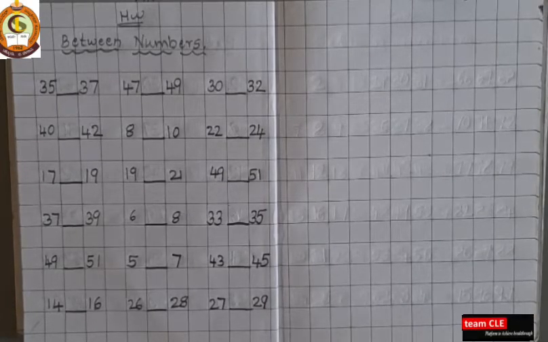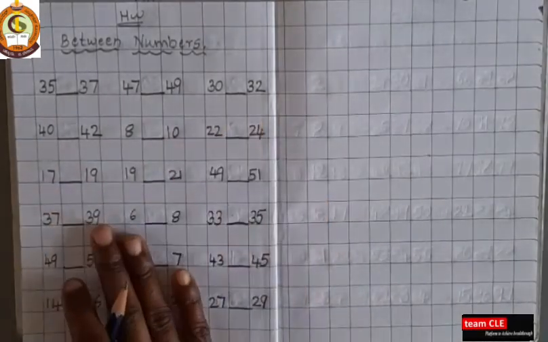Okay. So children, in yesterday's class, what did we write in our square book? We wrote between numbers. So between means naduve, madde, middle. Yes. So about between numbers, which number will come between, we wrote it and we saw it. So today's class also we will revise between numbers.